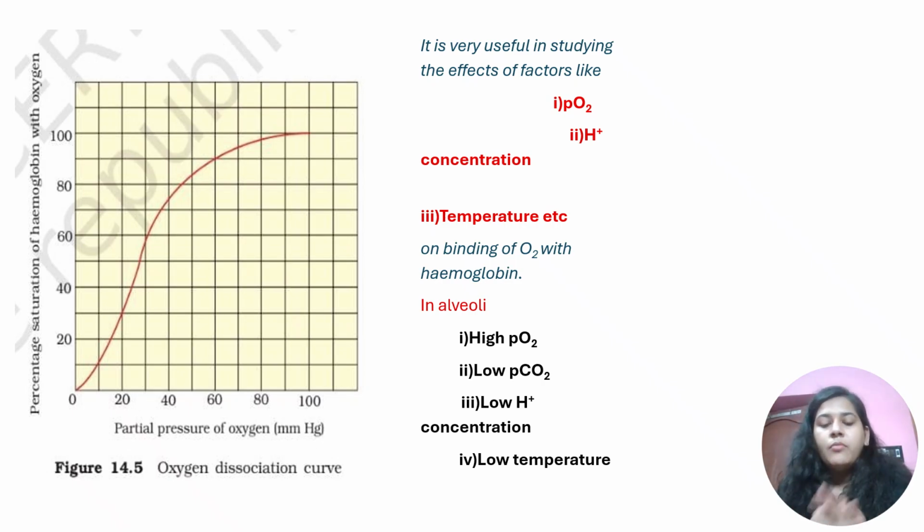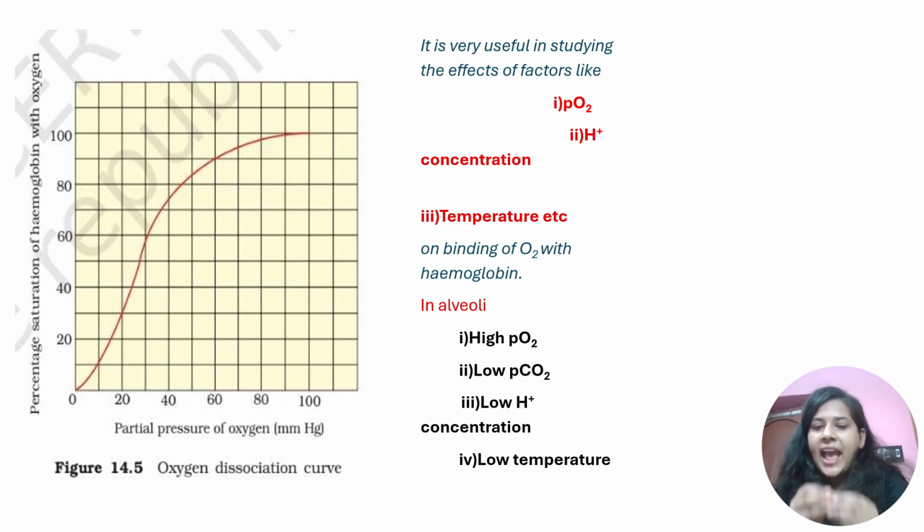Two more factors which are present in alveoli are low H plus ion concentration. One piece of information which is not provided here, but can come in the exam: low H plus ion concentration means that the pH is high. Right, H plus ion concentration is low, that means the pH will be high. So they can confuse you. In spite of giving you low H plus ion concentration, which is basically provided in NCERT, they can say high pH. Both mean the same thing. Okay, and there is low temperature.